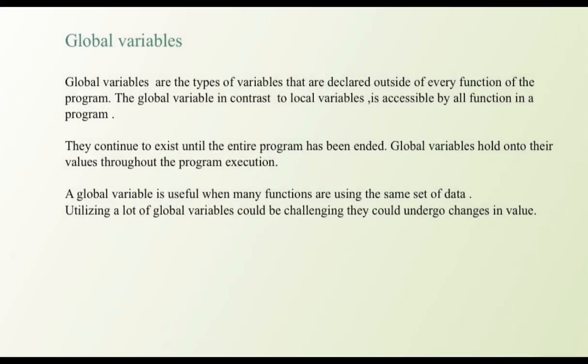Global variables. Global variables are the type of variables that are declared outside of every function of the program. The global variable is in contrast to local variables. It is accessible by all the functions in the program. They continue to exist until the entire program has ended. Global variables hold on to their values throughout the program execution.